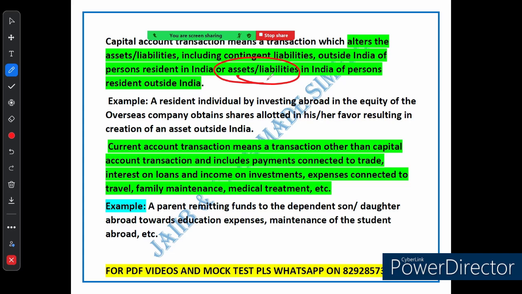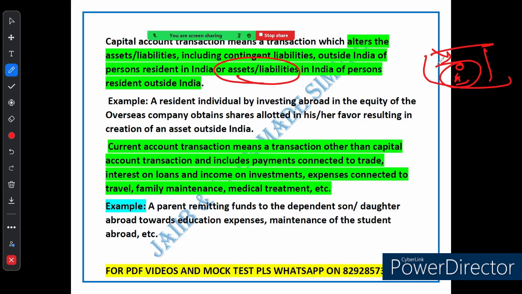What I am saying is, a capital account transaction is something that changes the asset or liability of a person living in India. So suppose a person is living in India. It is something which is changing the asset or liability of this particular person when it comes to anything outside of India. Or it could be about asset and liability in India for someone who lives outside of India.